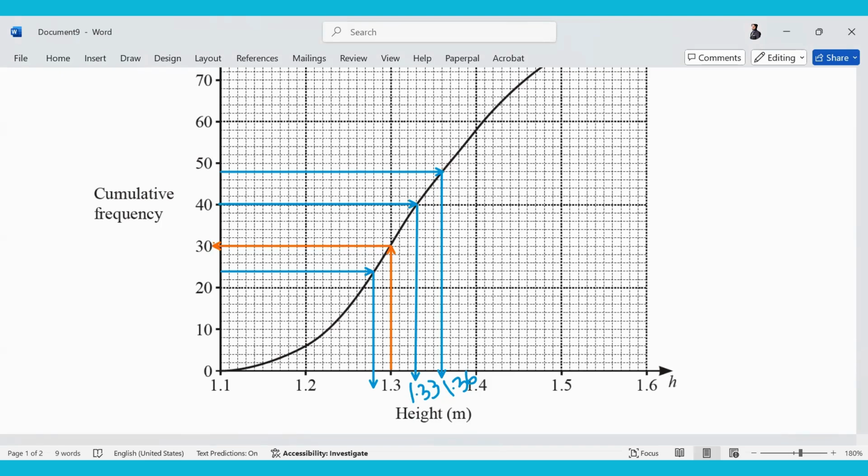Understand how we are forming the groups. The cumulative frequency at 1.3 is 30, and at 1.4 it is 58. So how many trees are in this group of 1.3 till 1.4? You will take 58 and subtract 30 from 58. So you will get the frequency of this group. What is the frequency of this group then? 28.